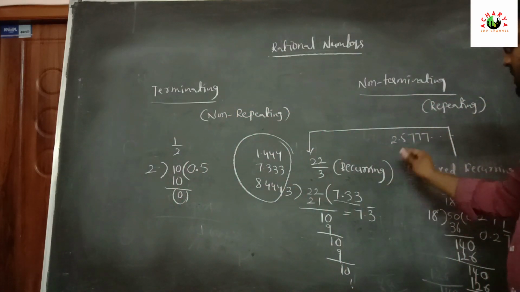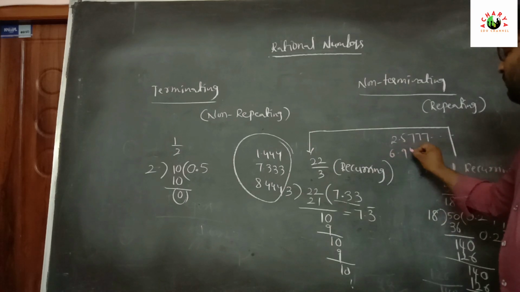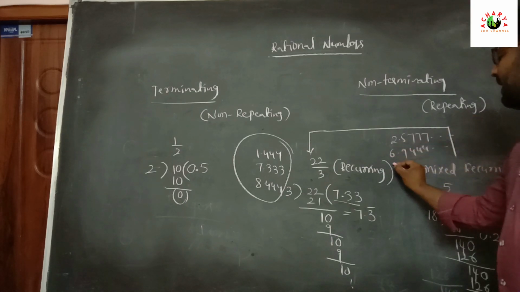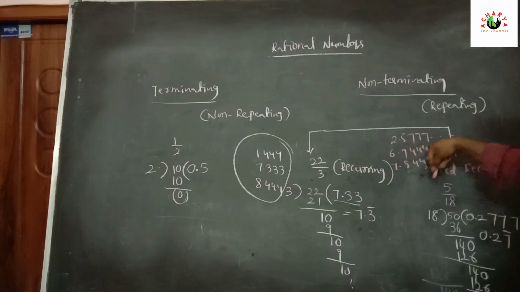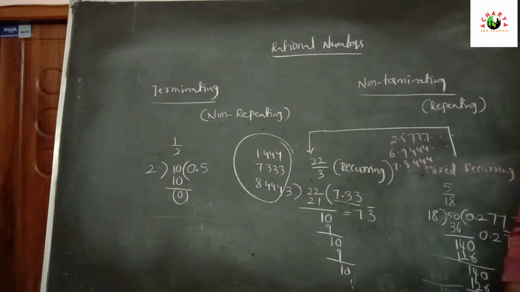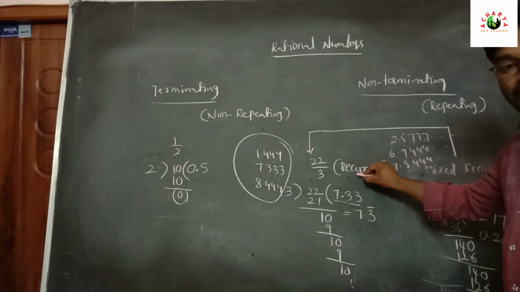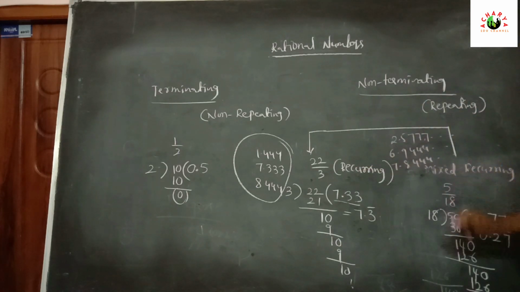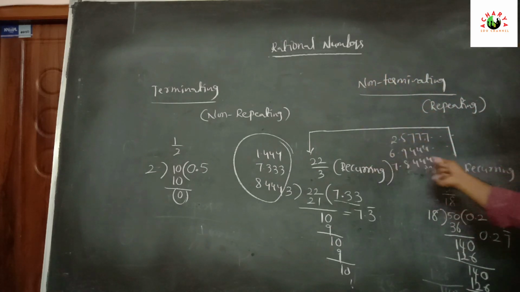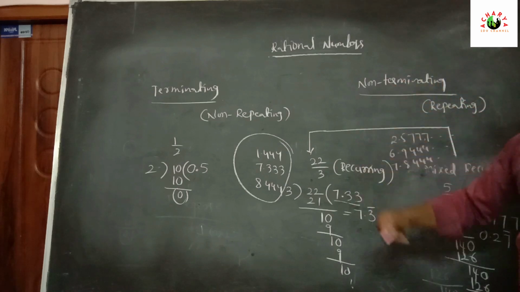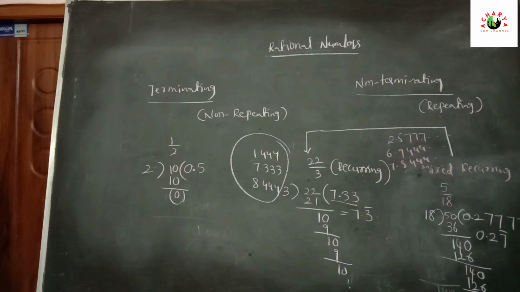More examples of mixed recurring are 0.25777 and so on, 6.9444 and so on, and 7.8444 and so on. These are examples of mixed recurring. Now these recurring decimals and mixed recurring decimals are rational numbers. Why? Because these two are repeating decimals. Repeating means non-terminating.